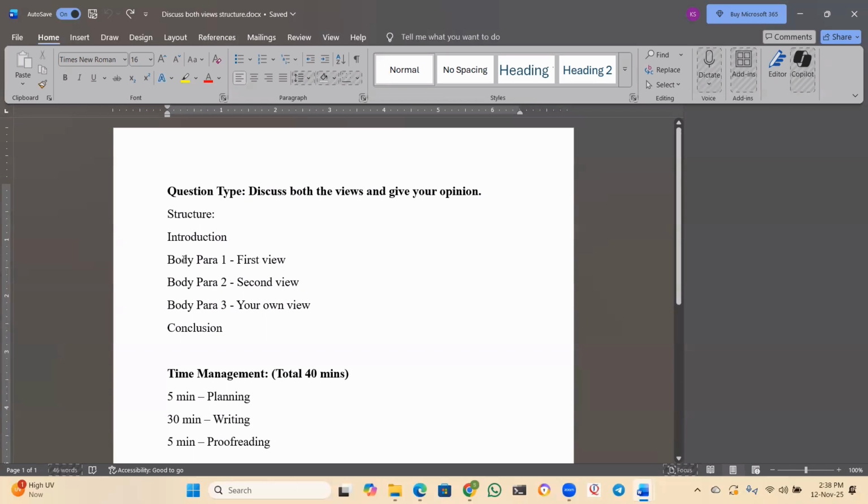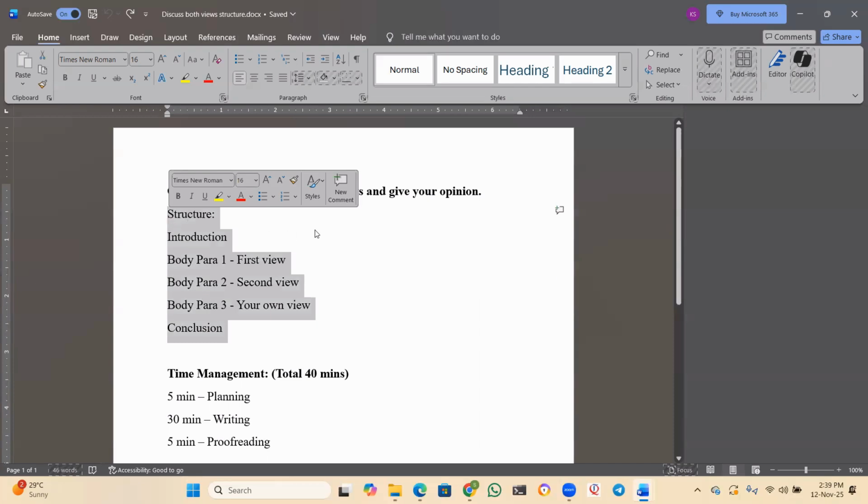So in body para 1, I'll discuss the first view. In body para 2, I'll discuss the second view. And in the third body paragraph, I'll write my own opinion. What do I feel? Which one is better? First view is better or second view is better? There I'll give my opinion. And in the end, I'll write the conclusion. So this is the structure for these, guys.